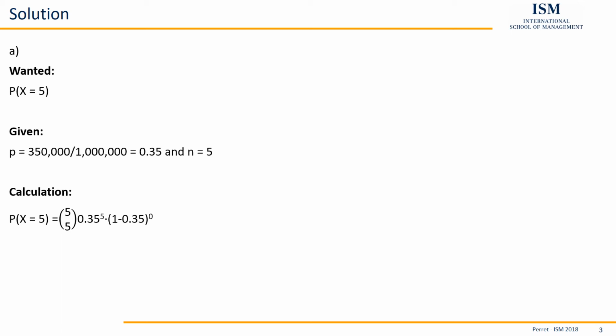So we're basically left with 0.35 to the power of 5, which, if we put this into a calculator, gives us as a result 0.0053, or in other words, 0.53%. So the probability that all 5 of the called numbers work is a little bit over 0.5%. Well, this already was the first of the exercises.